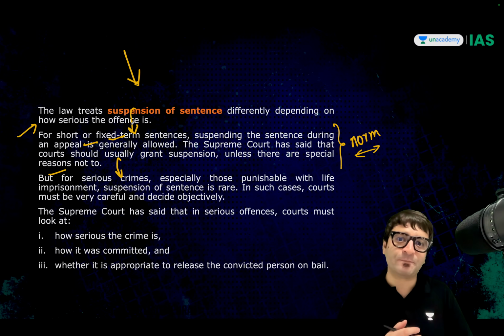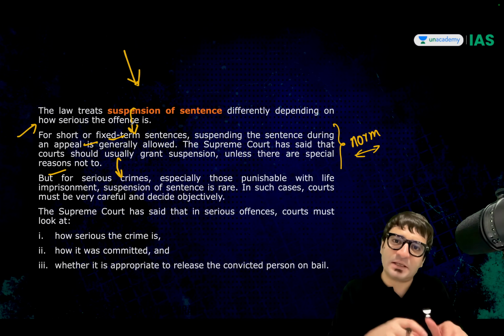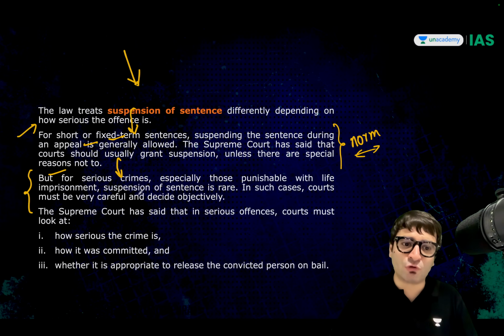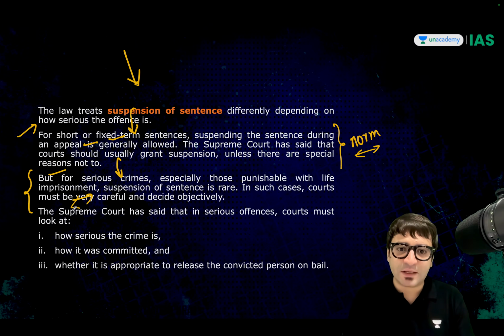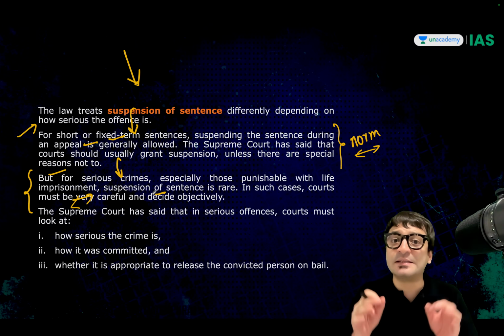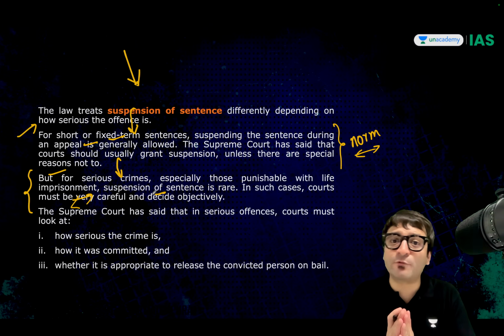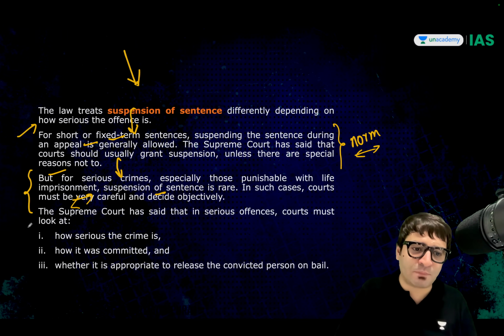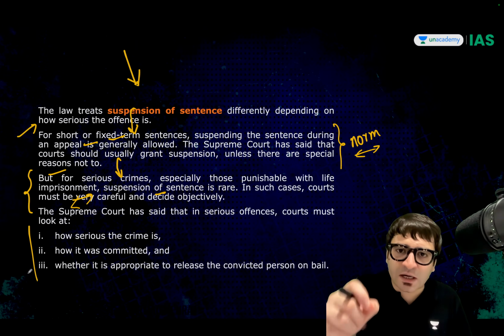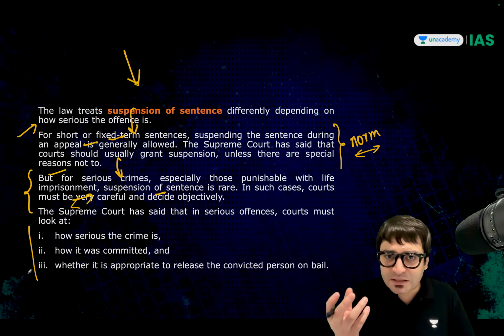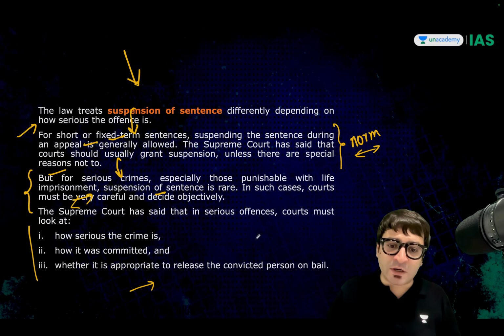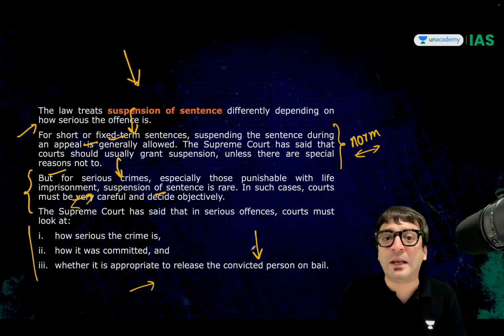You have to give the reasons. But normally in such cases, it is the norm. But if there are some serious crimes, especially those which are punishable with life imprisonment, then the suspension of sentence is rare. That does not mean it won't happen, but it is rare. In these cases, the judge decides based on how serious the crime was, how this crime was committed, and whether it would be appropriate to release this convicted person on bail.